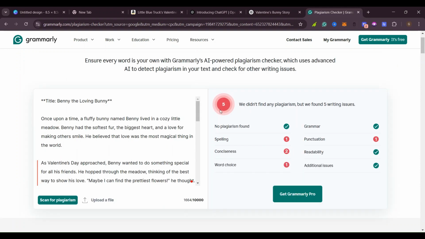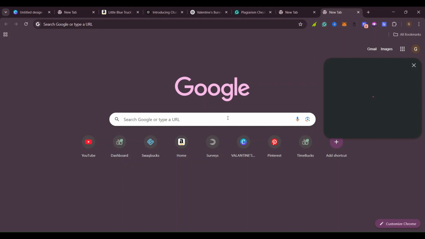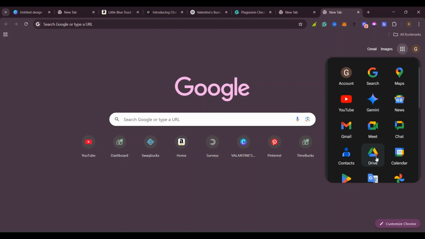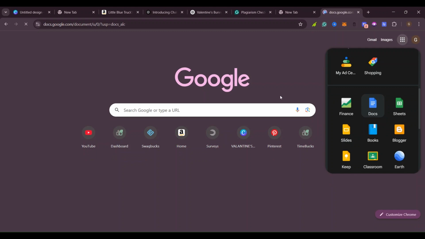So after checking that, I'll just go here on my Google and I open up Google Docs. If you don't have Google Docs, you just come here on Google and search the word Google Docs. But if you are using Gmail, then that means you have Google Docs on your computer already. You just come here and click on these 3 dotted lines, and Google Docs will come. Like, Google will bring out the apps that they are using. So this is Google Docs. I'll click on it and I'll paste my story there.